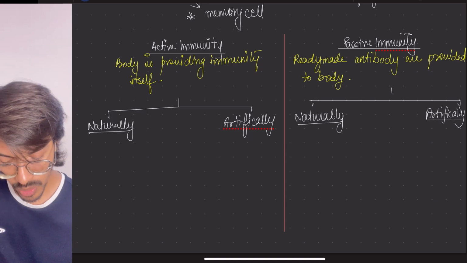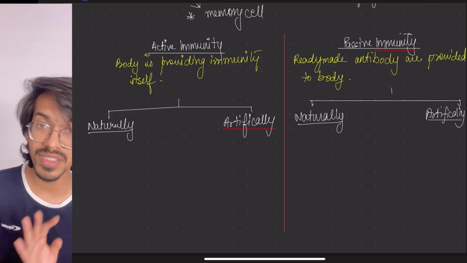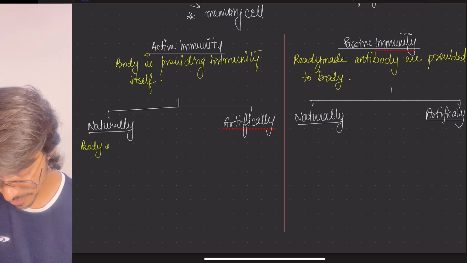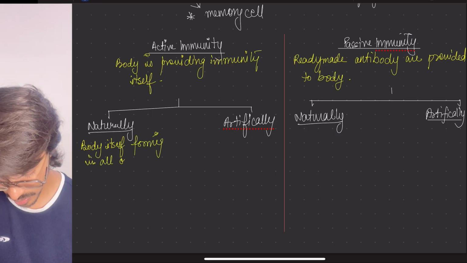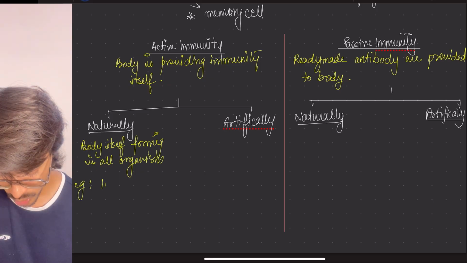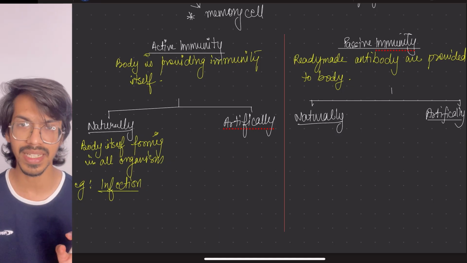Now, here you have to remember that natural immunity means your body itself is doing the work. Okay, so it means the body itself is forming antibodies in all organisms. For example, when an infection occurs, any kind of infection, my body will make the antibodies against it.